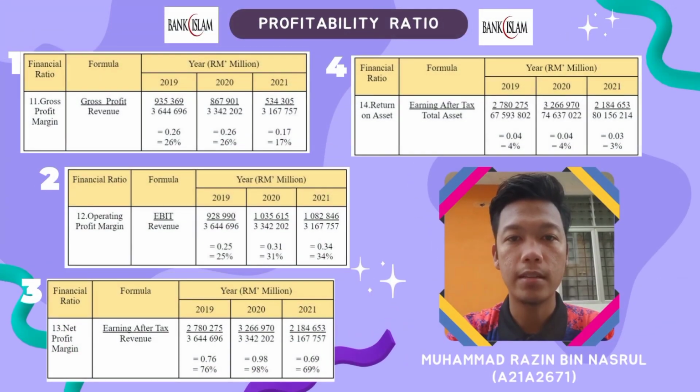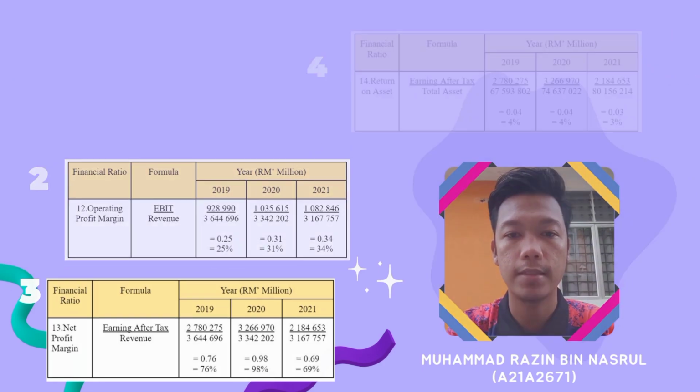Finally, profitability ratio. For this ratio, I chose Bank Islam Malaysia BERHAD. What I calculated for this part are gross profit margin, operating profit margin, net profit margin, and return on assets. Let's see the fourth table. The ratio for return on assets decreased from 4% to 3%. This shows that Bank Islam needs to improve its operation management to gain more profit.